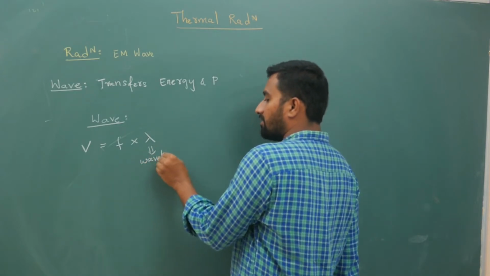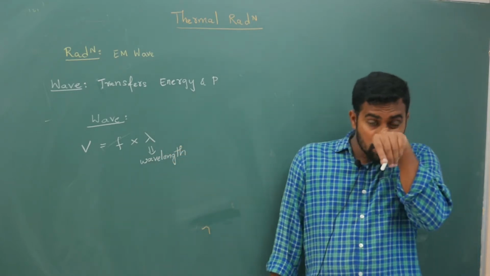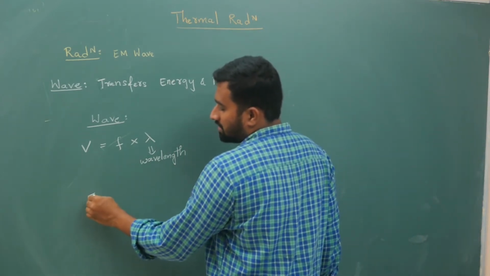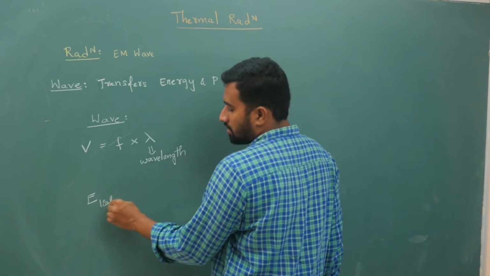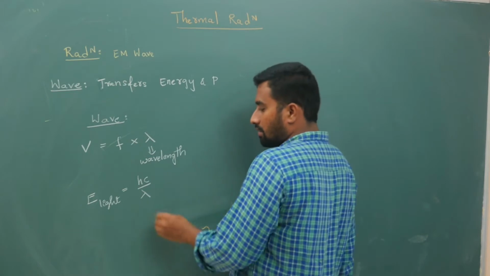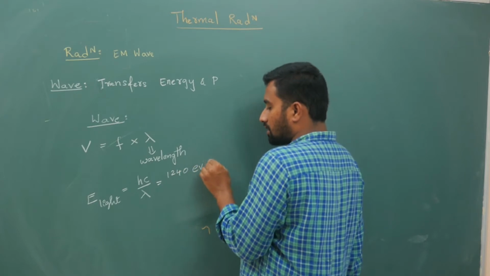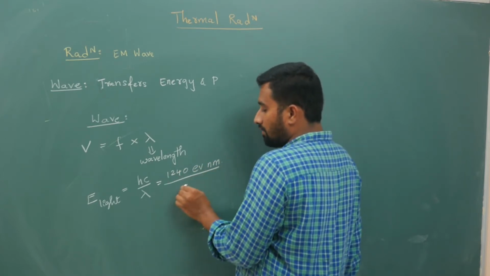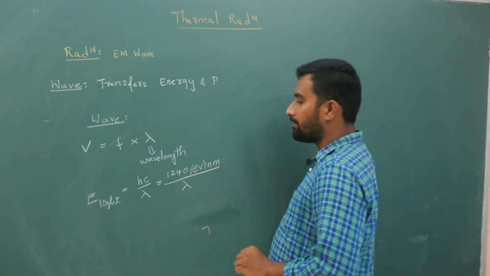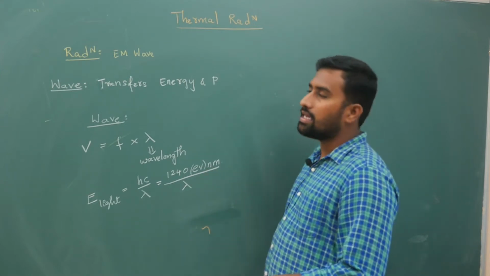Later in plus 2, if you are treating light as a wave, the energy of light is hc by lambda, where lambda is wavelength and hc value is 1240 electron volt nanometers. The electron volt is a unit of energy, 1.6 into 10 power minus 19 joules. This you will study later.